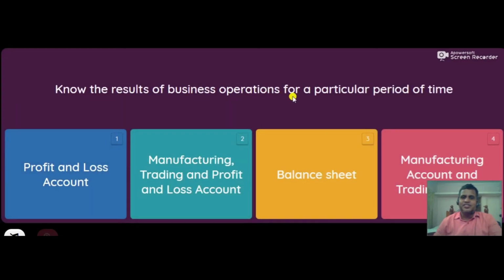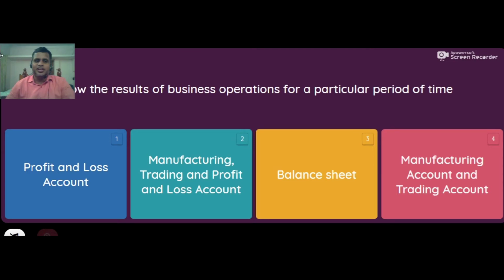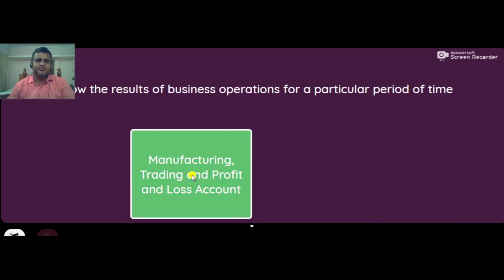Know the results of business operation for a particular period of time. How do we know the results of operation? By preparing manufacturing, trading, and profit and loss account. We know the results of operation for a particular period by preparing manufacturing, trading, and profit and loss account.